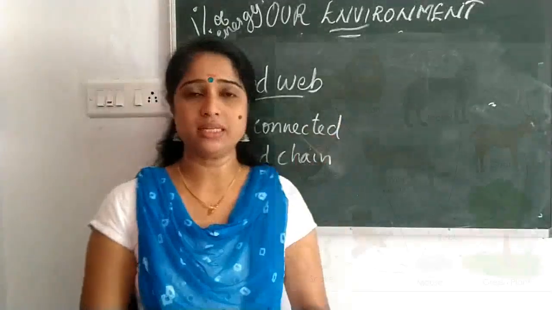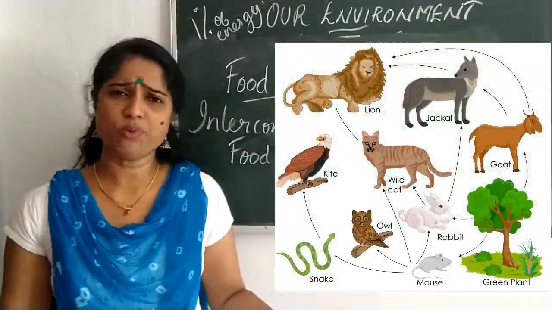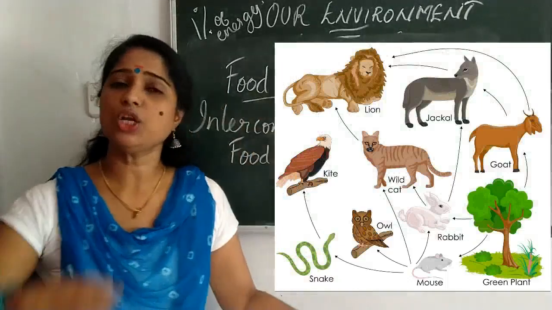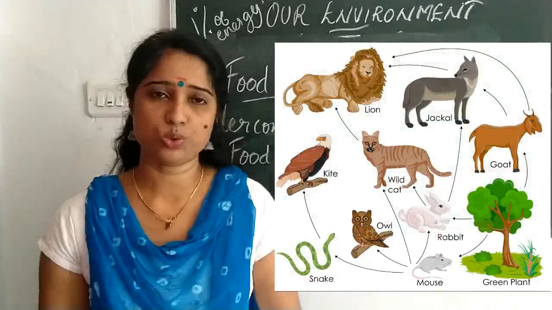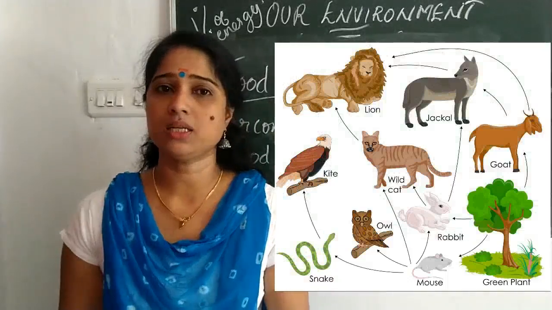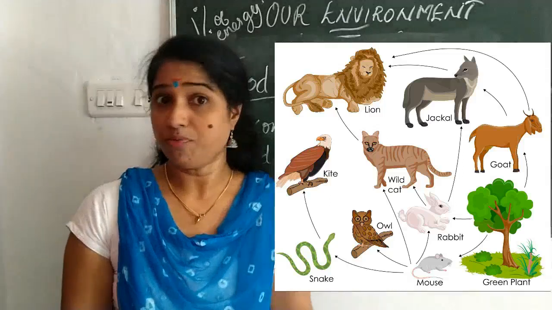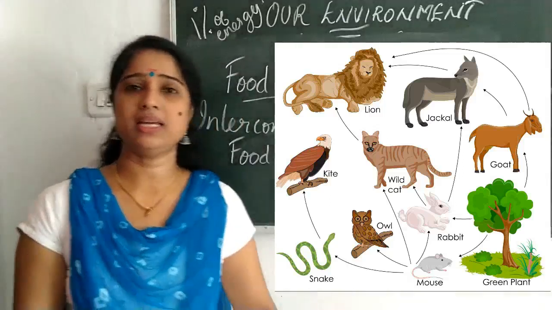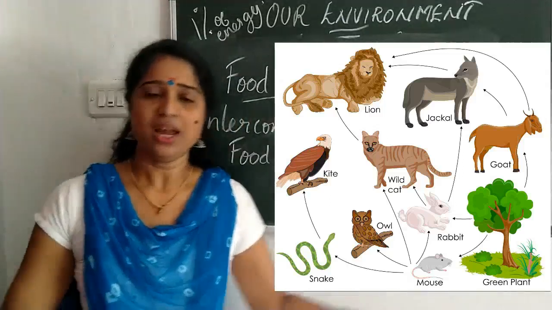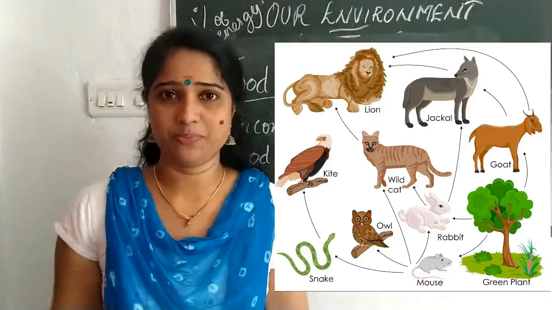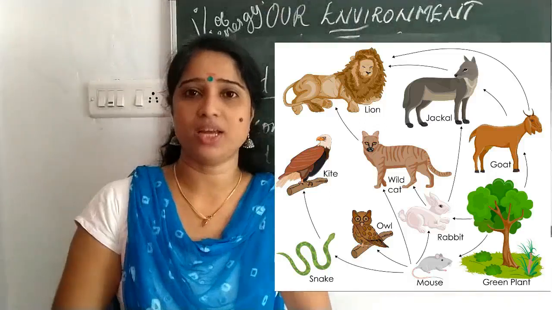Look at the board, you can see the food web there. What is actually a food web? It is nothing but a single group or group of organisms being eaten by numerous other types of organisms also. Plants can be eaten by a rabbit, and any type of plants I am talking about. A grasshopper can eat that, some insects can eat it, and they can be eaten by other organisms. So it's an interconnected food chain.